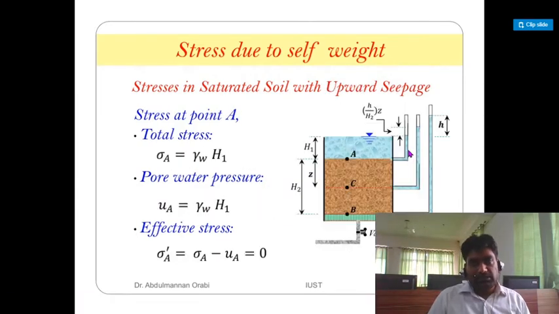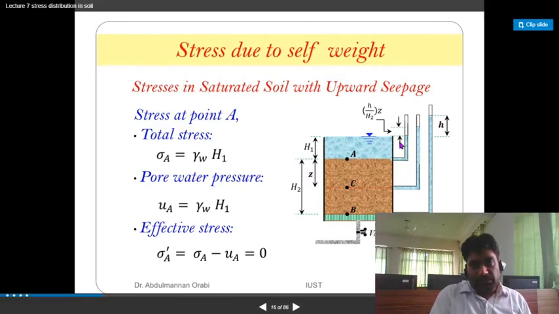The stress in a saturated soil with upward seepage. These all are piezometers which are measuring the pressures. We are providing a piezometer at point A to determine the head, and at C we are putting a piezometer to determine the head. So these pipes which people are seeing are known as piezometers.